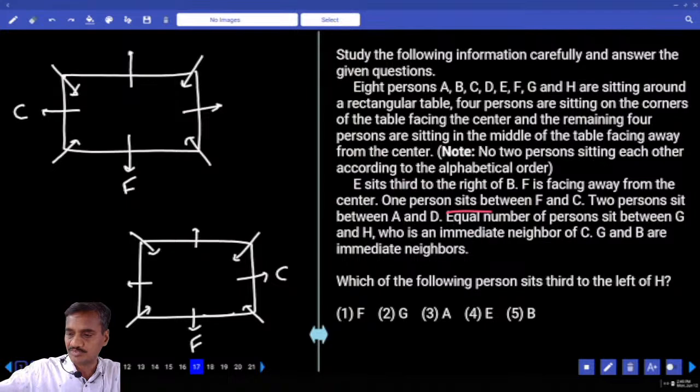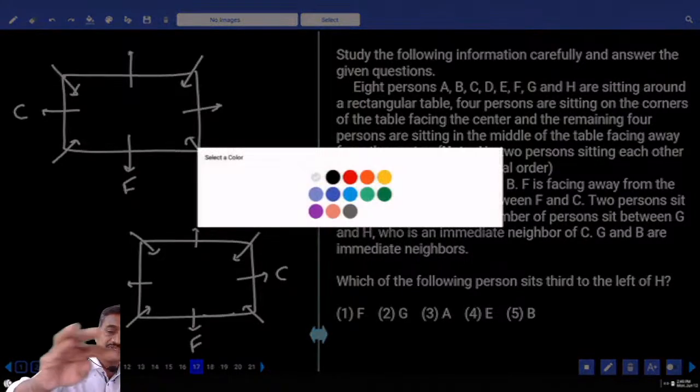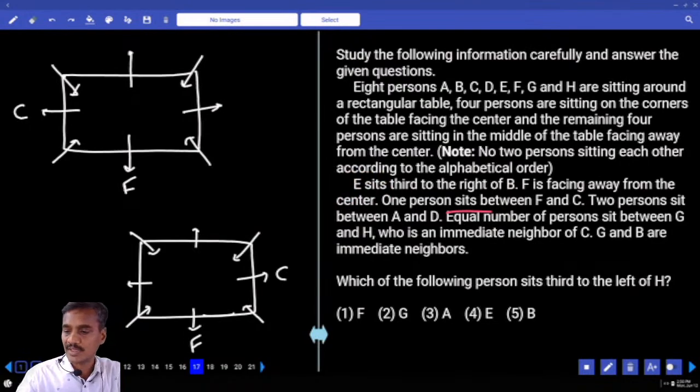Now G and H are opposite to each other, and G and B are immediate neighbors. If G and B are immediate neighbors, which two persons are opposite? H is an immediate neighbor. If H is here, that is one such possibility. Then G and H are opposite to each other or not?